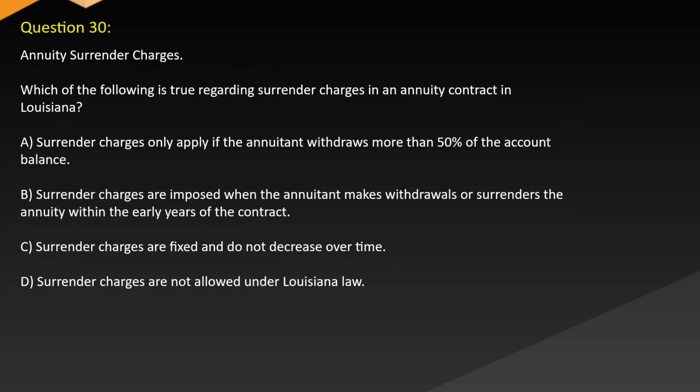Question 30. Annuity surrender charges. Which of the following is true regarding surrender charges in an annuity contract in Louisiana? A. Surrender charges only apply if the annuitant withdraws more than 50% of the account balance. B. Surrender charges are imposed when the annuitant makes withdrawals or surrenders the annuity within the early years of the contract. C. Surrender charges are fixed and do not decrease over time. D. Surrender charges are not allowed under Louisiana law.